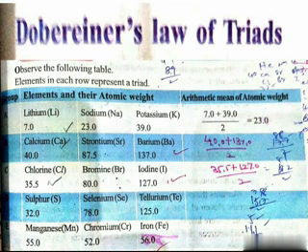In the case of fluorine, chlorine, bromine, the atomic weight of chlorine is not the arithmetic mean of the atomic weights of fluorine and bromine.